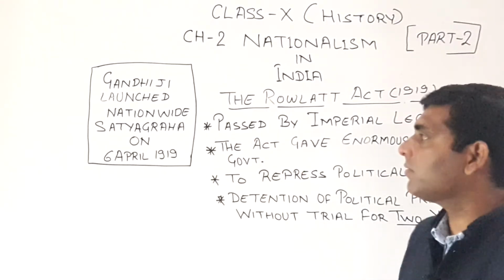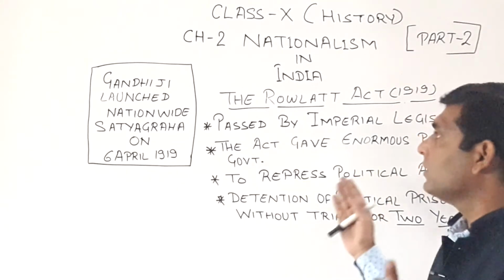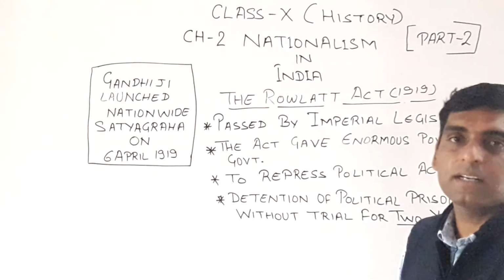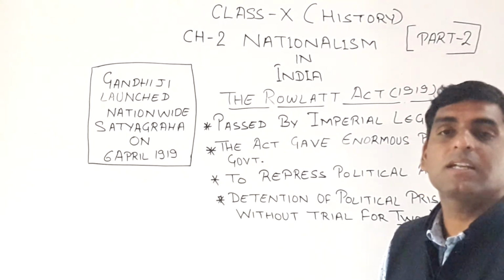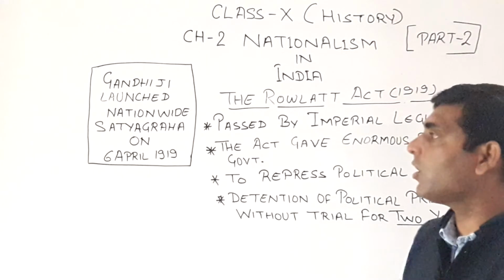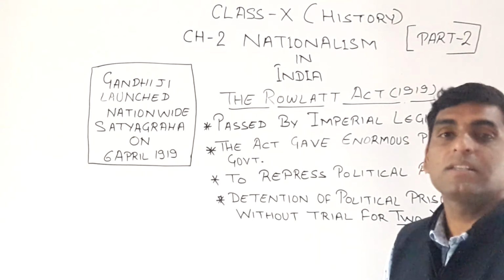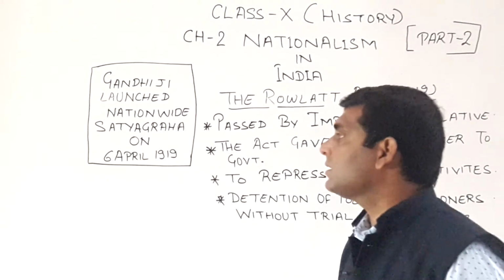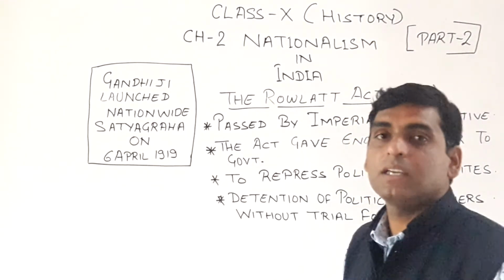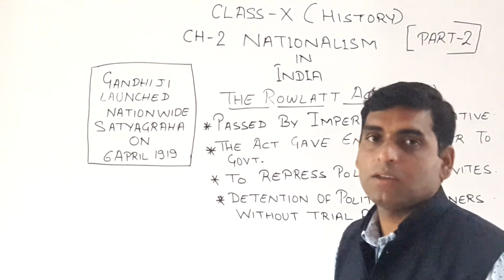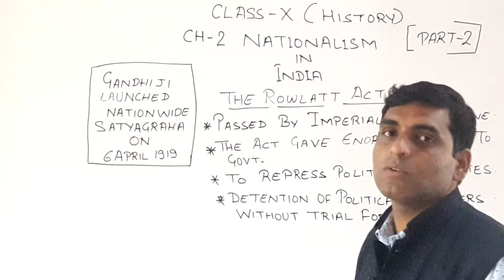1919. Because of this Rowlatt Act, to receive justice and to end or boycott the act, Gandhiji introduced a nationwide satyagraha on 6th April 1919, and according to this nationwide satyagraha, Gandhiji launched a nationwide hartal. By the efforts of Mahatma Gandhi, his followers participated very strongly in this movement.